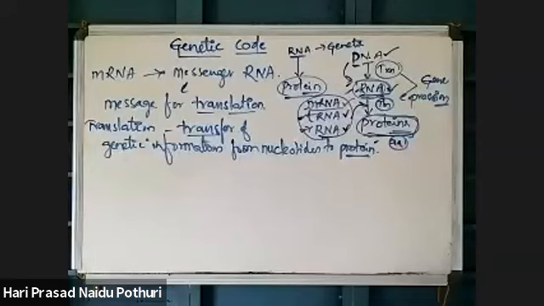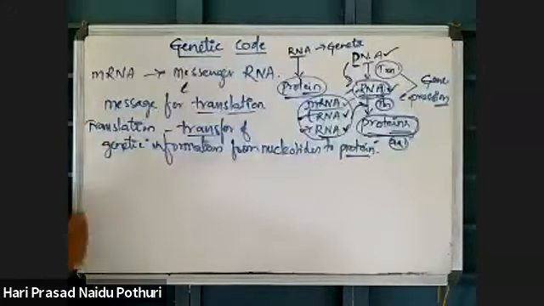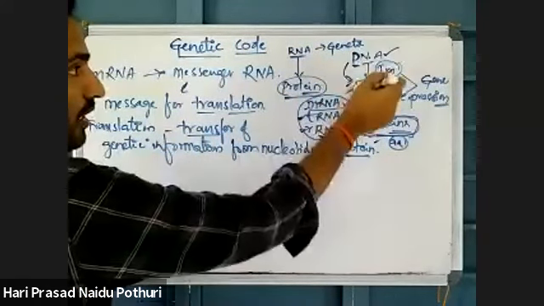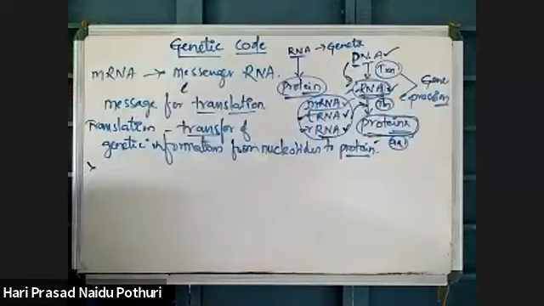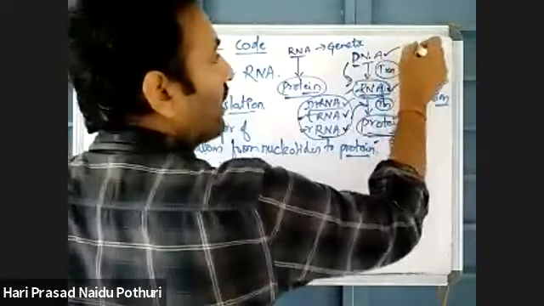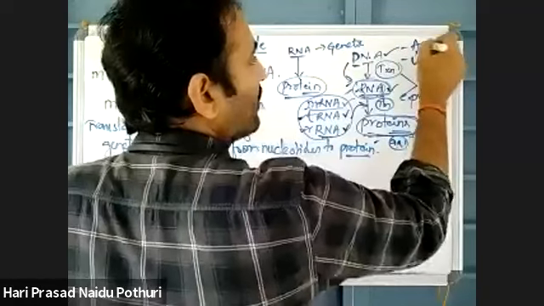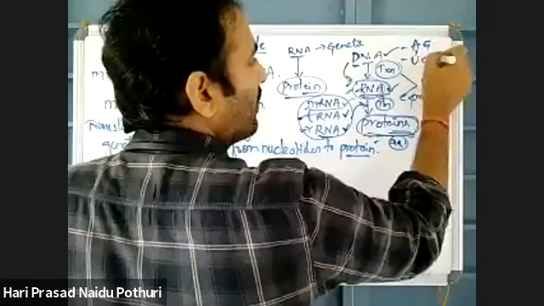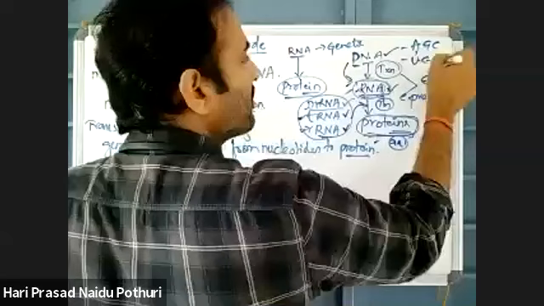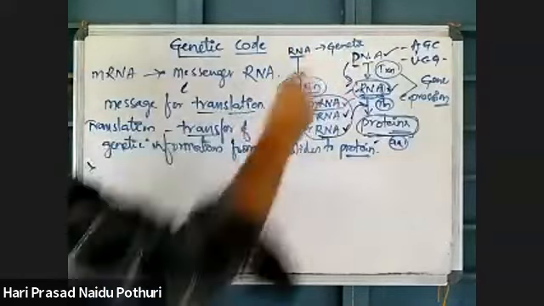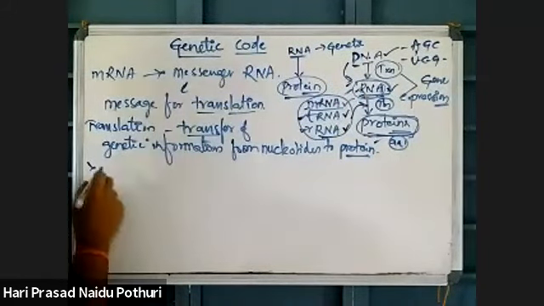But there is no complementarity between nucleic acids or nucleotides and proteins. If we compare DNA and RNA, both are nucleotides. Where DNA has adenine, uracil is added in the RNA molecule. Where G is there, C will be added. Where C is there in DNA, G will be added. There is complementarity between RNA and DNA, so DNA dependent RNA synthesis is easy.